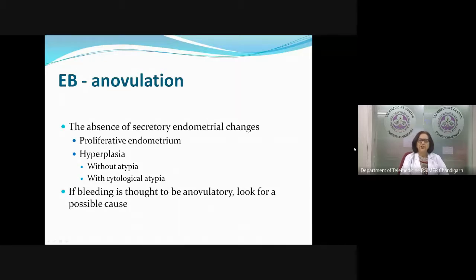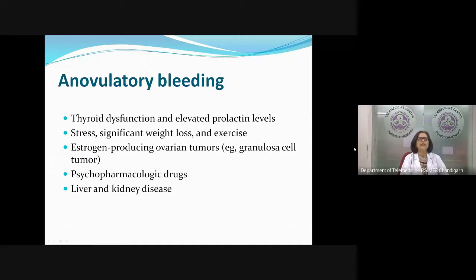So if it is anovulatory, any of these reports means the patient is anovulatory. We should quickly try to see, is there any possible cause for anovulation? Although we know in the premenopausal age group anovulation is common, there are some causes we should look for, like checking that her thyroid function and prolactin levels are all right. These are causes of anovulation.